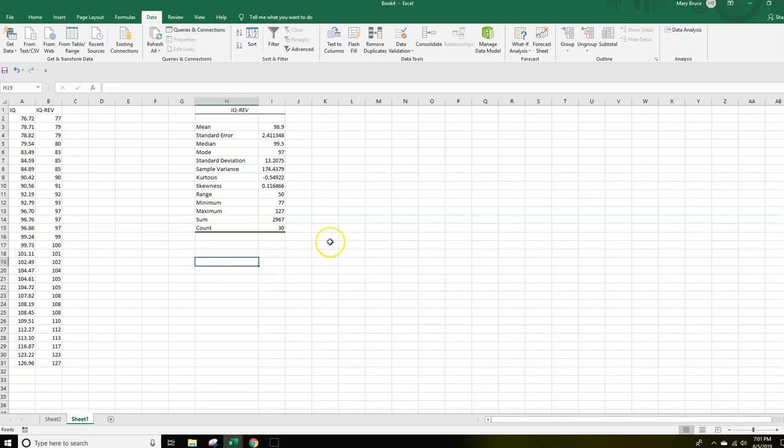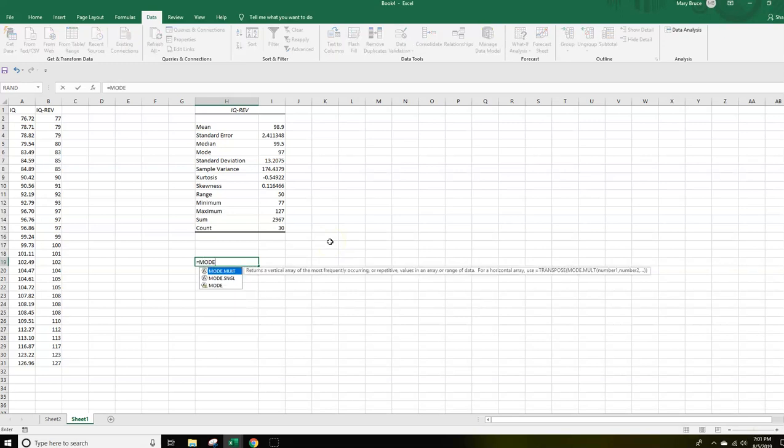So what you can do, you come down and use the equal, M-O-D-E, but when you click equal and then the word mode, you'll see there's MODE.MULT, which is multi-mode, and MODE.SNGL, single. Well, we want to use the multi-mode function. But in order to do that, let me delete that for just a second.